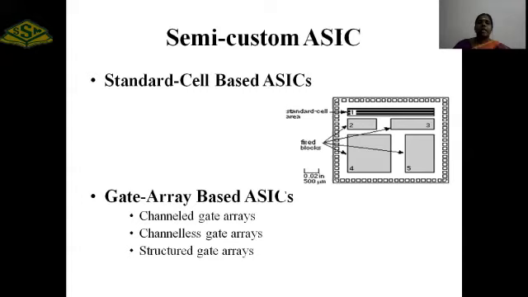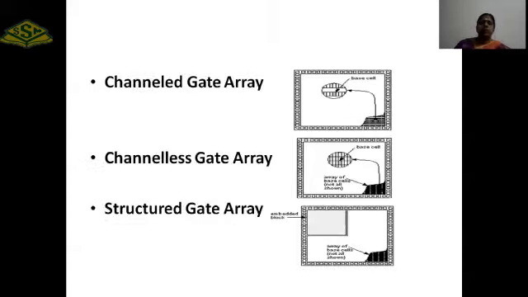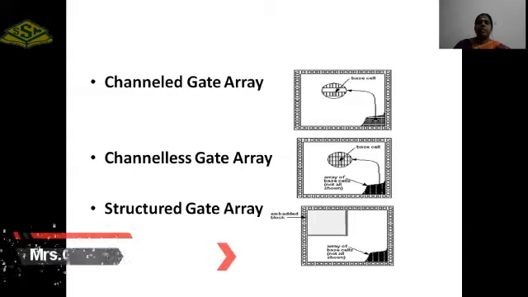The second classification of semi-custom ASIC is gate array based ASICs. In gate array based ASIC, there are three types: channeled gate array, channelless gate array, and structured gate array. Channeled gate array: here if you take an IC, in the layer, the base cells are arranged row-wise. In each and every row we have a space. Spaces are allotted for routing purposes. Each and every row is structurally framed. That's why it is called a channeled gate array.